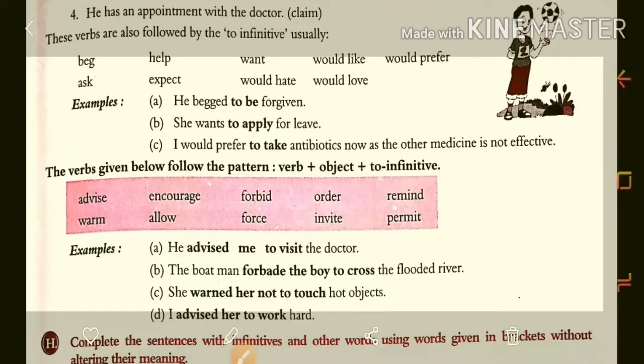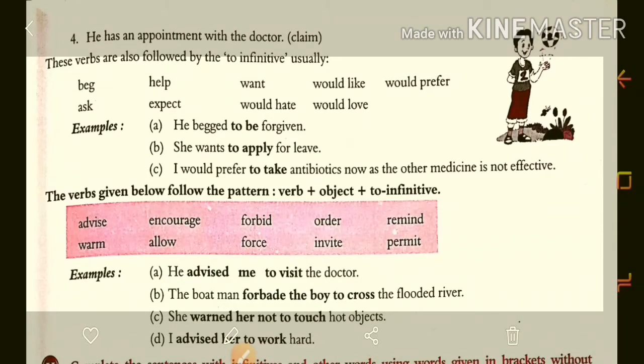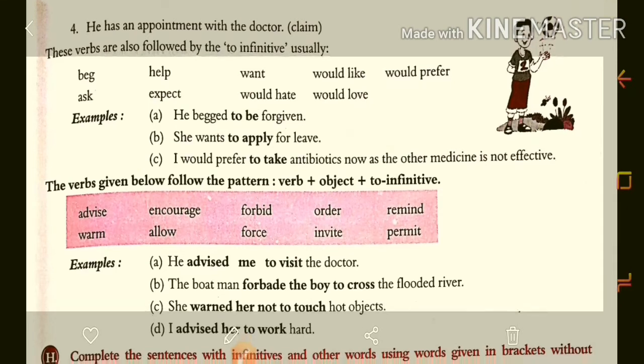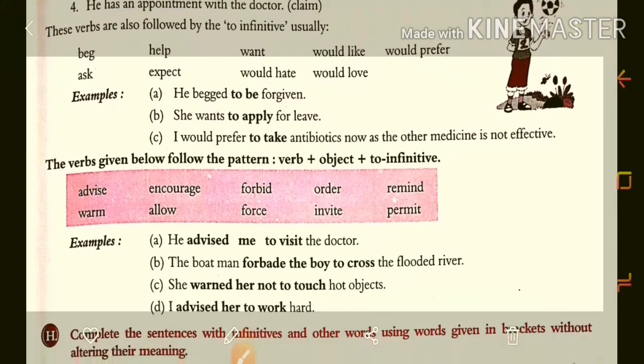Now here they have given that these verbs are also usually followed by the to-infinitive: beg, ask, help, expect, want, would hate, would like, would prefer, would love. So in that we are using to plus infinitive. For example, he begged to be forgiven. She wants to apply for leave. So the verbs given below follow the pattern verb plus object plus to-infinitive.